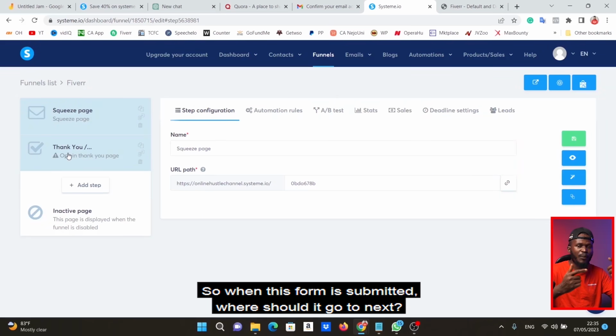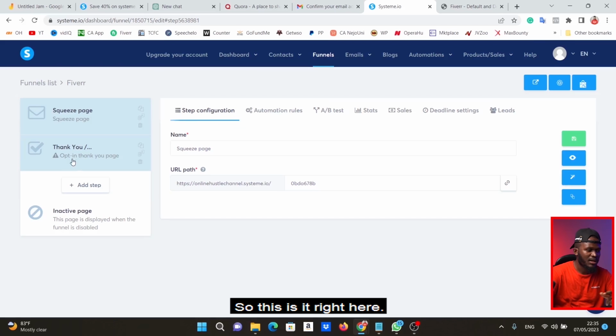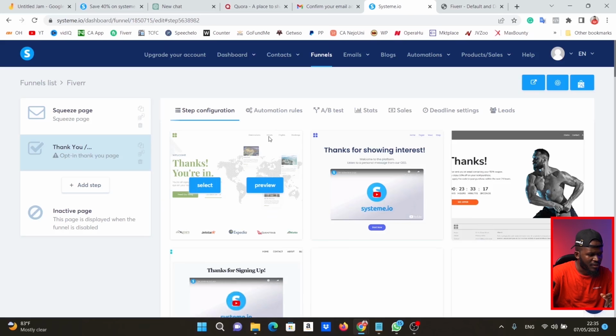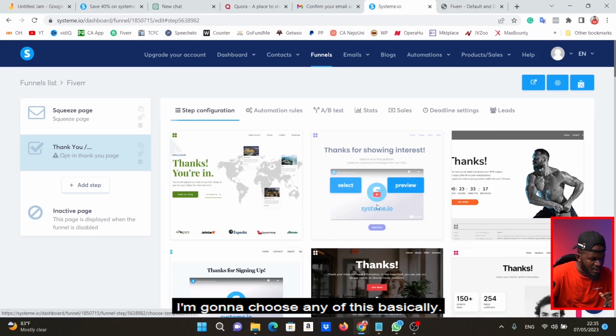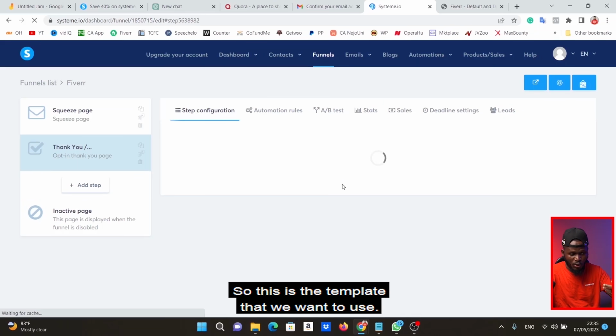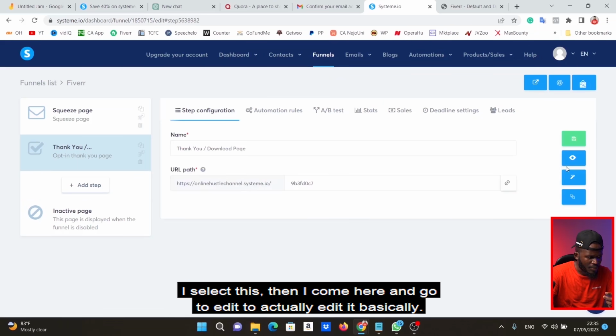So when this form is submitted, where should it go to next? So this is it right here. So I'm going to click on this to open it, right? I'm going to choose any of this, basically. So let's say I want to work with this. I'm going to hit select, right? So this is the template that we want to use. I select this. Then I come here and go to edit.